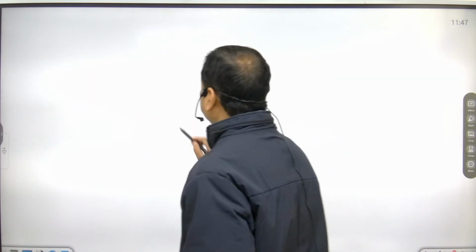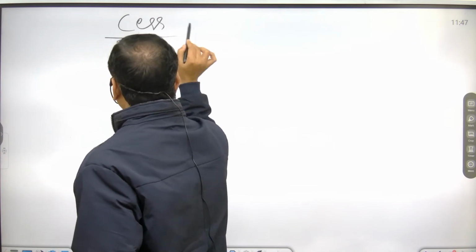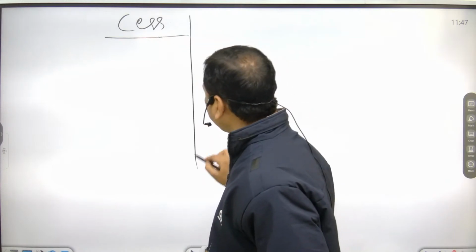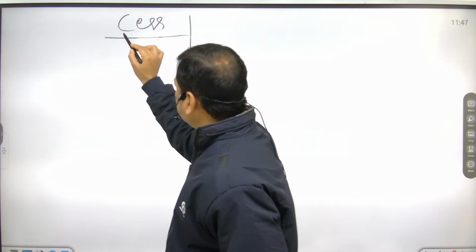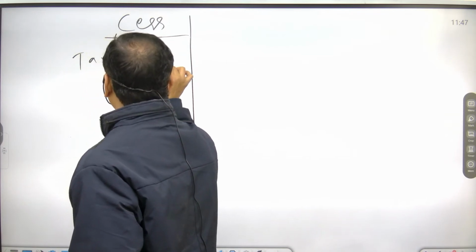Now look here, what is the meaning of cess? First of all, it is tax on tax.